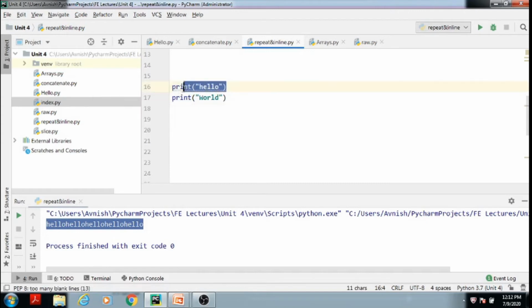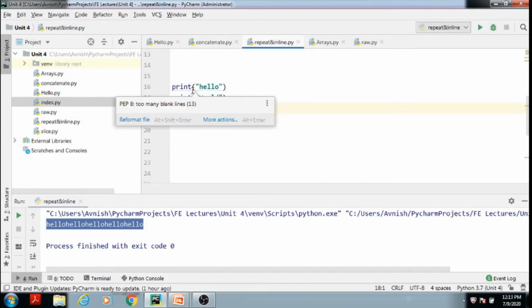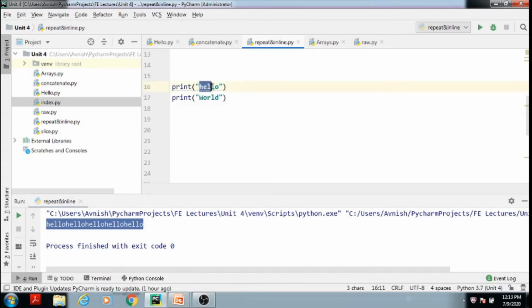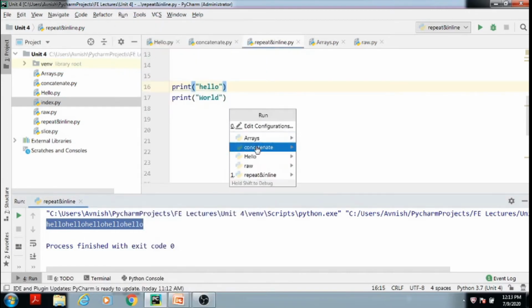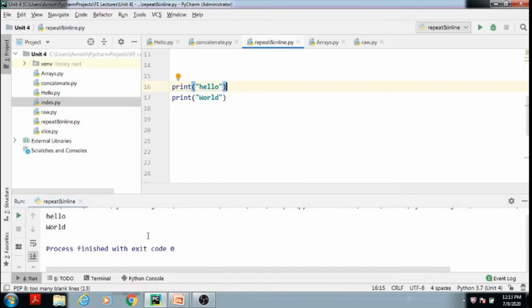Here we have used the print statement 2 times. In the first print function we are printing hello, and in the second print function we are printing the word. If you execute this code, we will see the output like this. Okay, hello and word. That means this print statement prints the content in 2 separate lines.